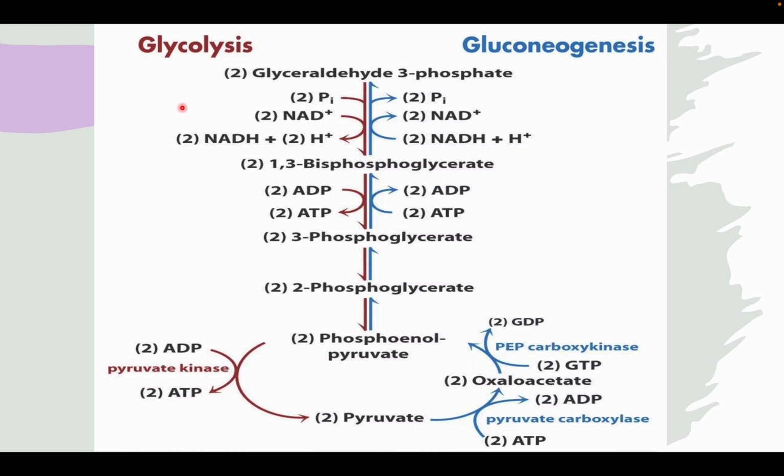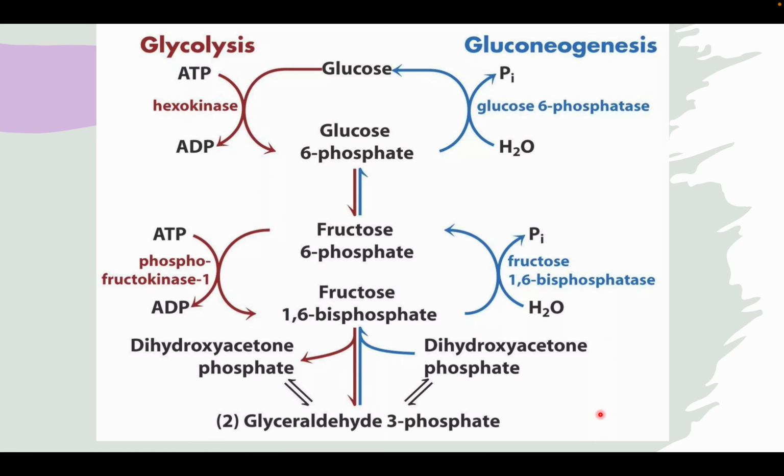So this reaction is the same as glycolysis but in the opposite direction, but this is the major reaction which then limits the rate of the reaction, whether it is going in the forward direction or in the backward direction, with the utilization of ATP.